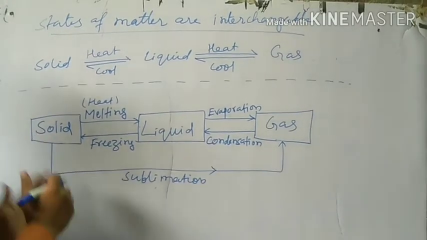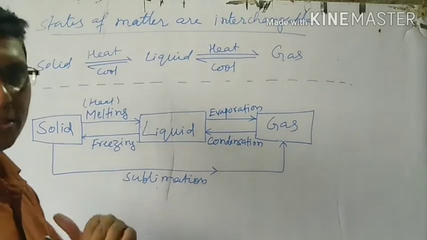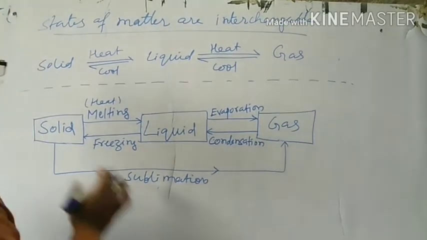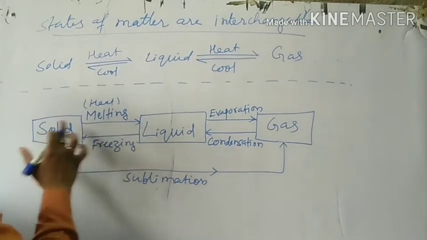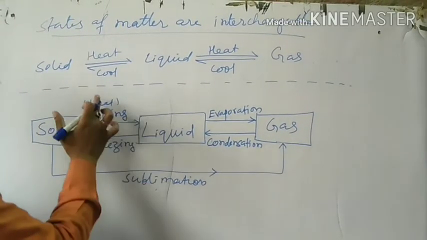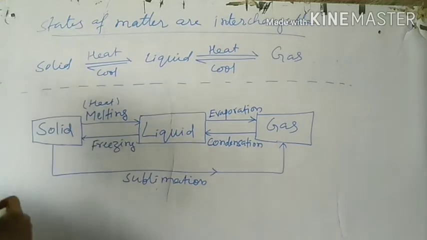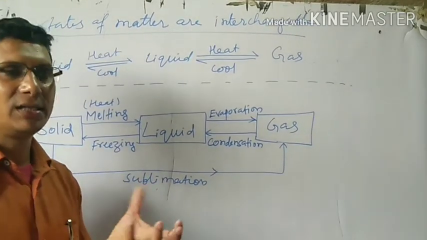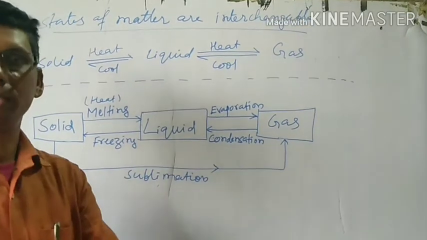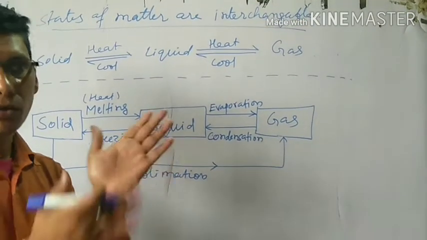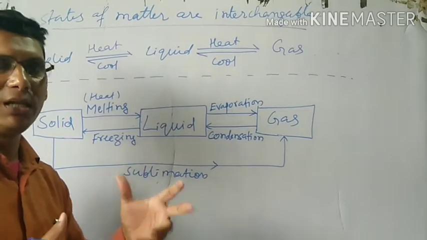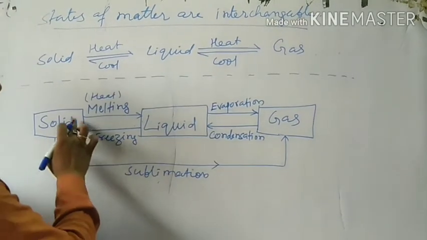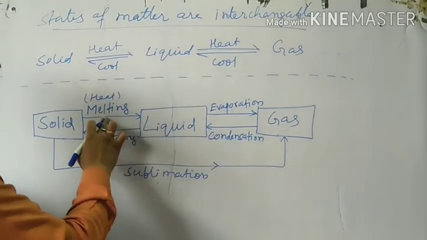Now, this change in state from one form to another has a specific name. What is that? Solid to liquid. Change of state from solid to liquid by heating is called melting. Like you take ice. If you heat the ice, it will melt and change into water. The solid, on absorbing heat, will melt and change into the liquid state. So change in state from solid to liquid is called melting.